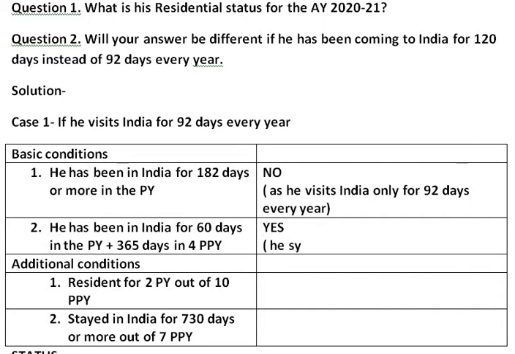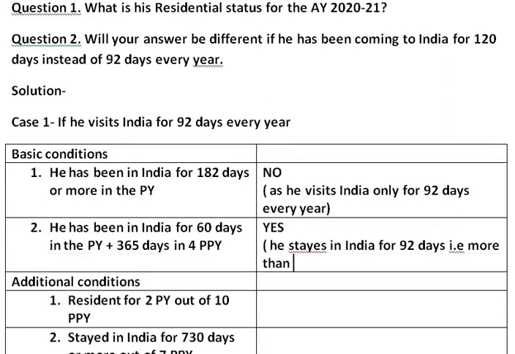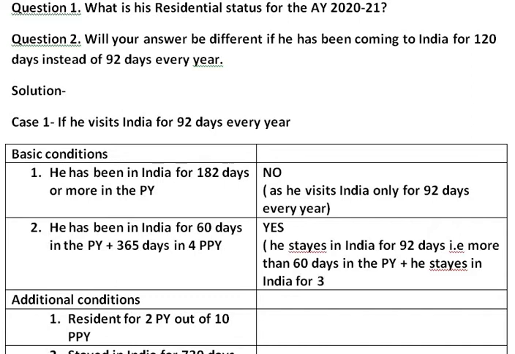That is, he stays in India for 92 days, that is more than 60 days in the previous year, plus he stays in India for 368 days, that is more than 365 days, plus he stays in India for 368 days out of the 4 preceding previous years.